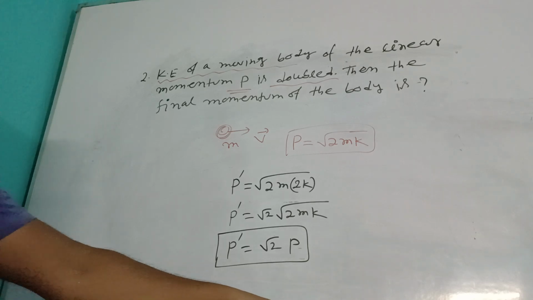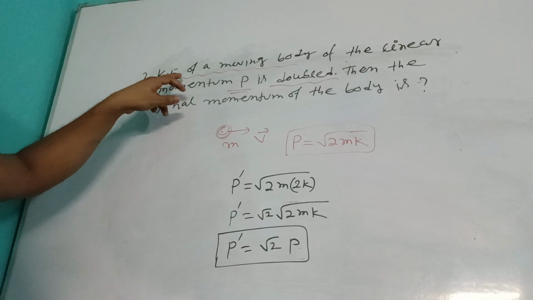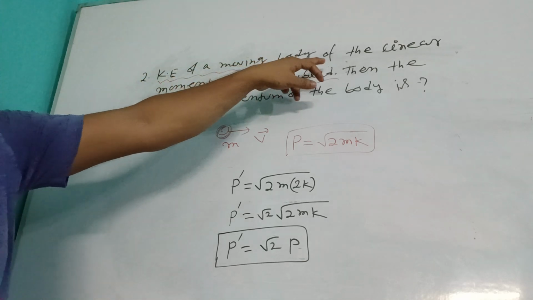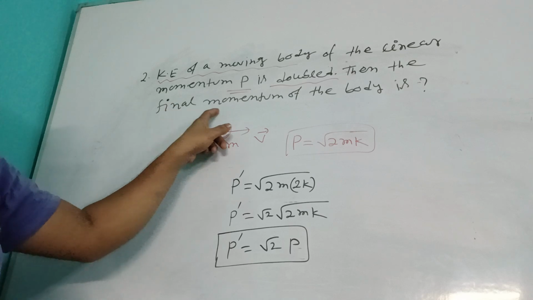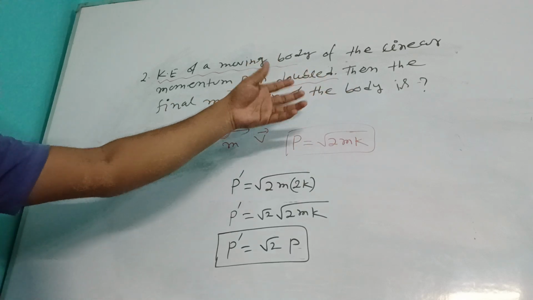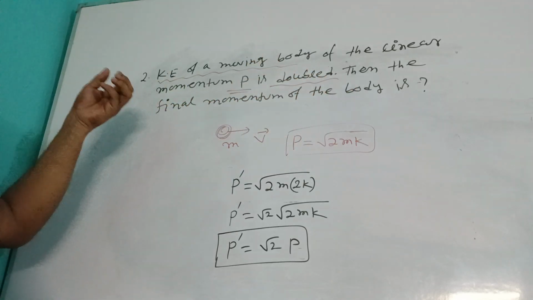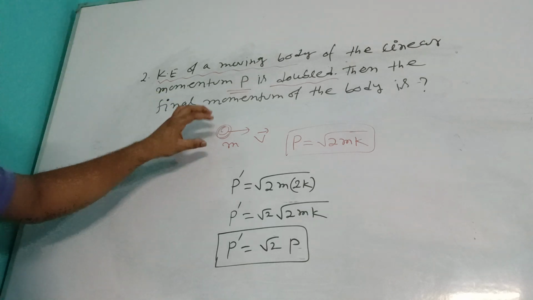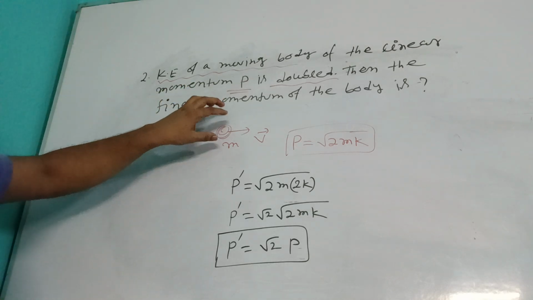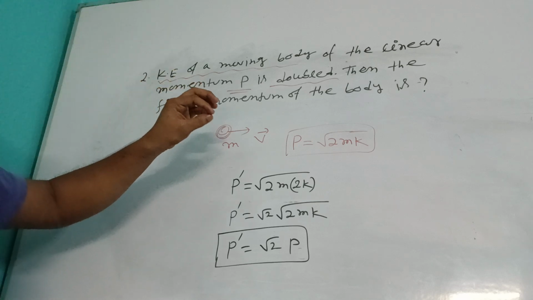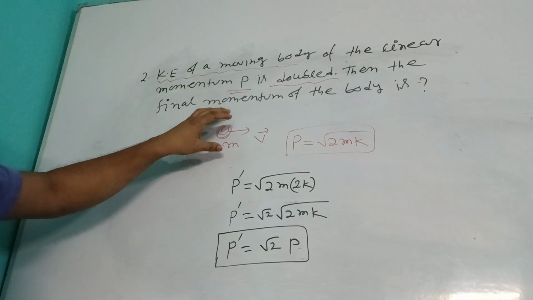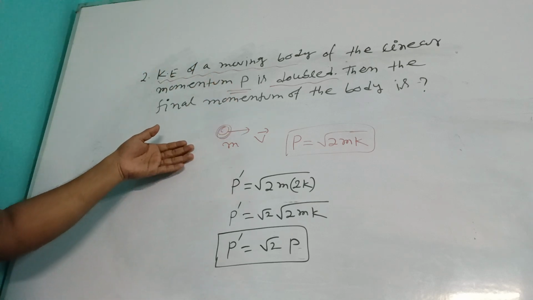Now once again what try to understand. Kinetic energy of a moving body of the linear momentum p is doubled. Then the final momentum of the body is what? So पहले try to understand. Imagine करो कि एक ऑब्जेक्ट जिसका मास m है और v वेलोसिटी से मूव कर रहा है. क्योंकि भाई अगर मोशनल ऑब्जेक्ट ना हो तो काइनेटिक एनर्जी तो नहीं हो पाएगी. सो इसलिए ऑब्जेक्ट मूव कर रहा है.